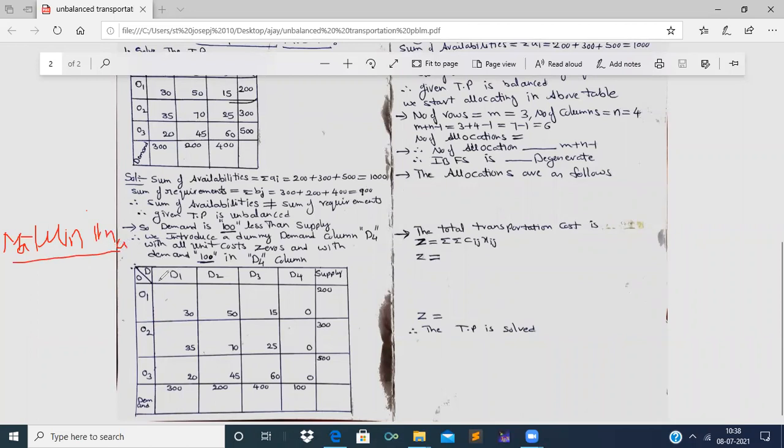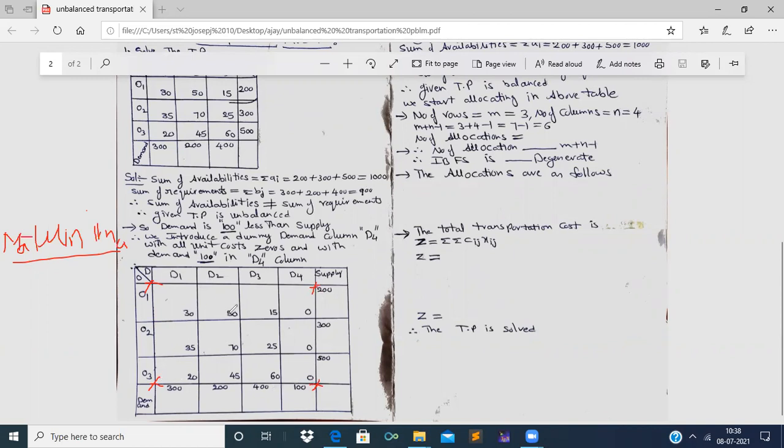So as per this method, in the cost cells, we have to select the most minimum cost, right? See the cost cells, that is the cost matrix is in between these 4 star marks, right?